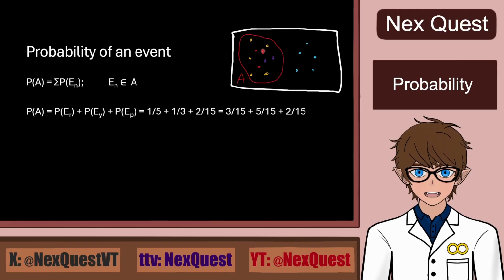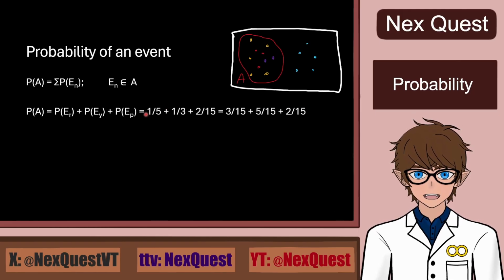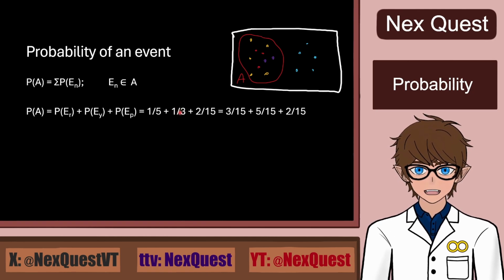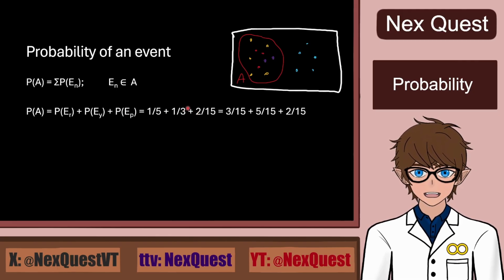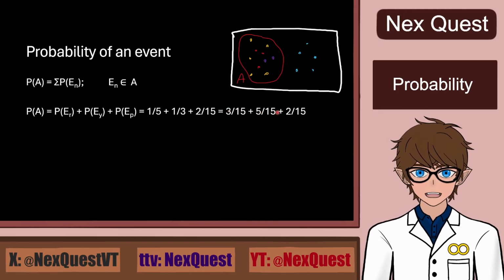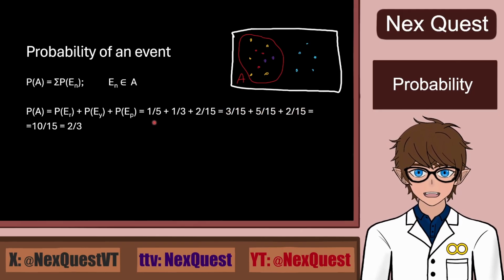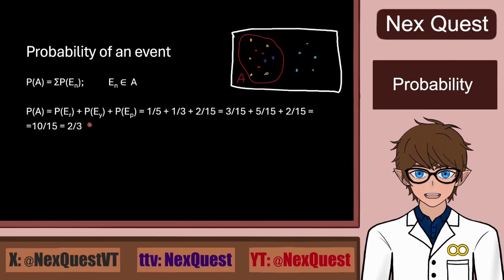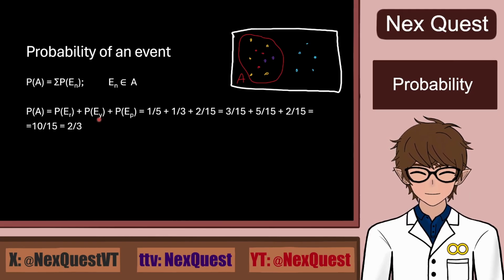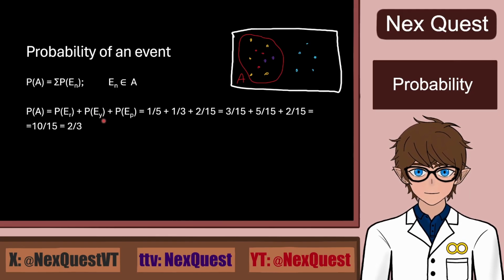First we start with red, we have 3 red dots, 15 altogether, so we have 1/5 probability for red. Then we have 1/3 for yellow, because there are 5 yellow and 15 altogether. And then for purple, there are 2 purple dots and 15 altogether, so it's 2/15. Now if we add them all together, we get 3/15 plus 5/15 plus 2/15, which is 10/15 or 2/3, or 0.66 or 0.67 if we round it up. Now this is far from complicated and long as I mentioned, but it's still longer to write or count than the easier step using the complement.